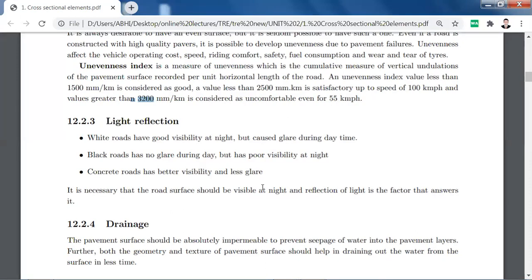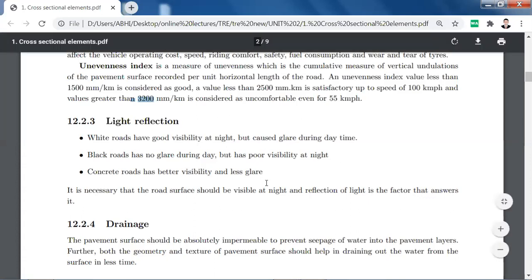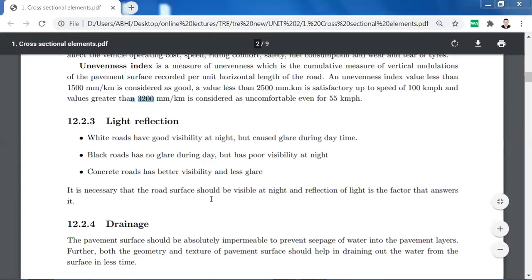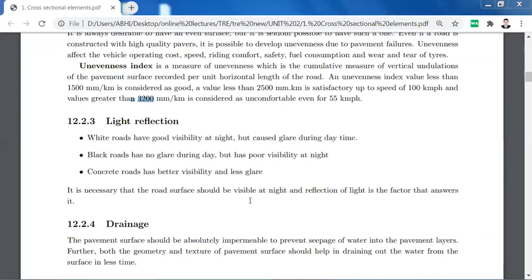Black roads have no glare during the day, but they have poor visibility at night. Concrete roads have better visibility and less glare, so concrete roads have an advantage here. It is necessary that the road surface should be visible at night, and reflection of light is the factor that answers it.